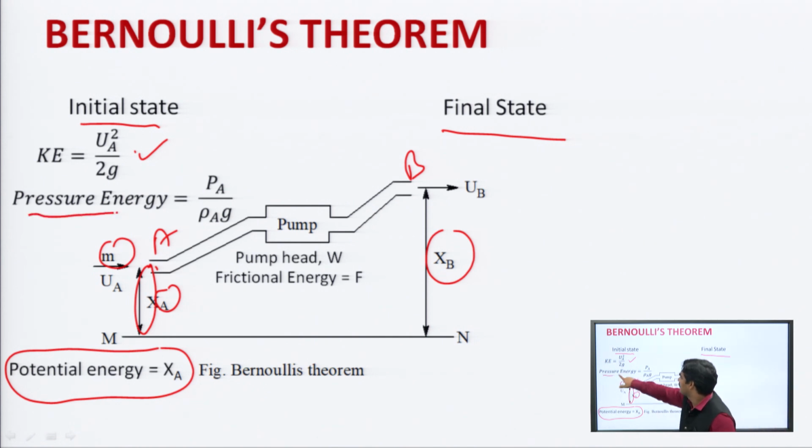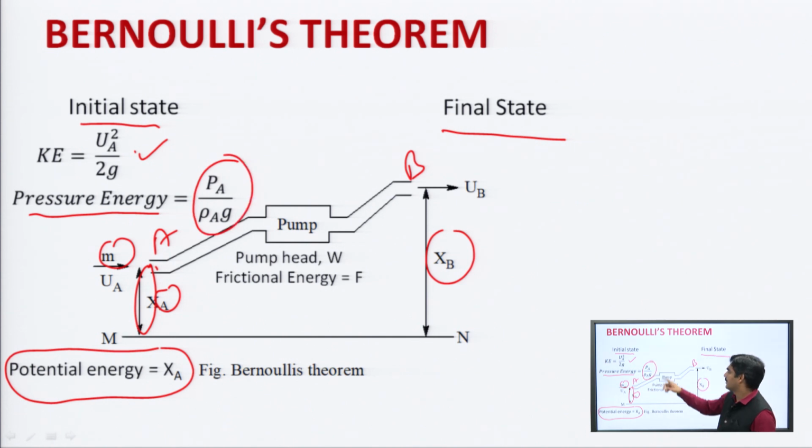Pressure energy similarly is equal to P A by rho A g. P A is pressure at point A, rho is density of the liquid at point A, and g is the acceleration due to gravity.